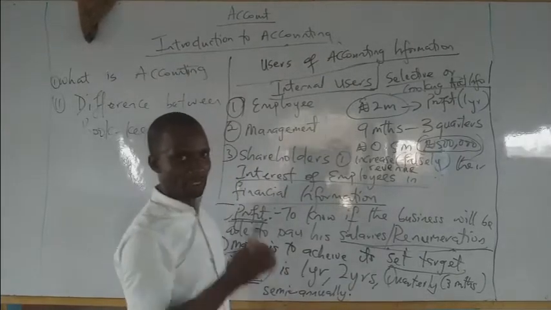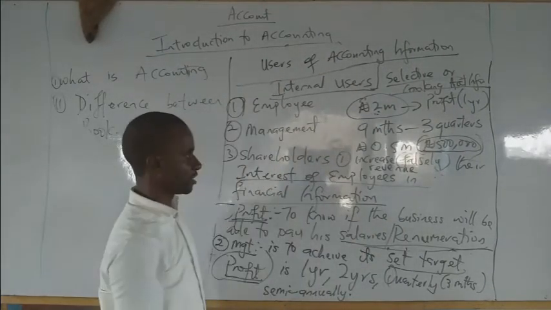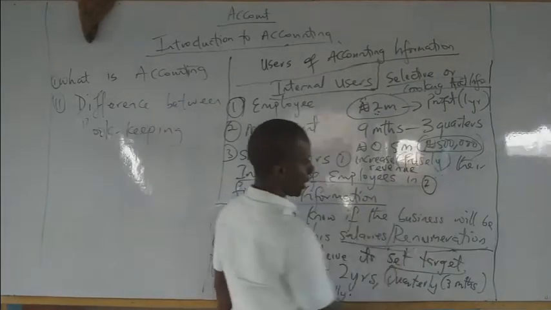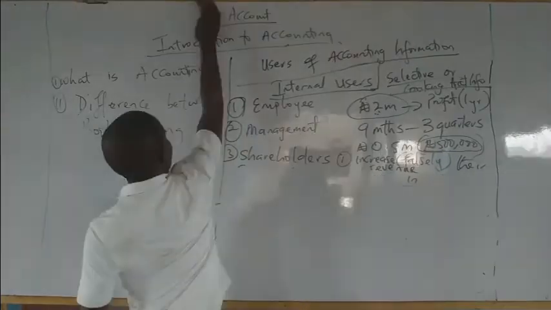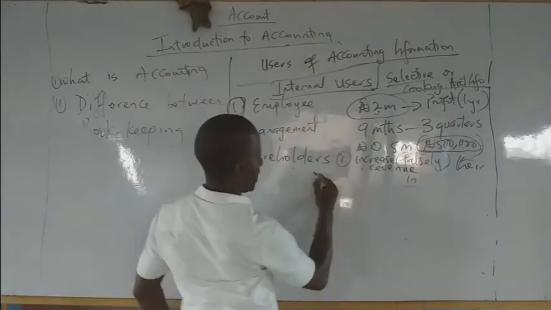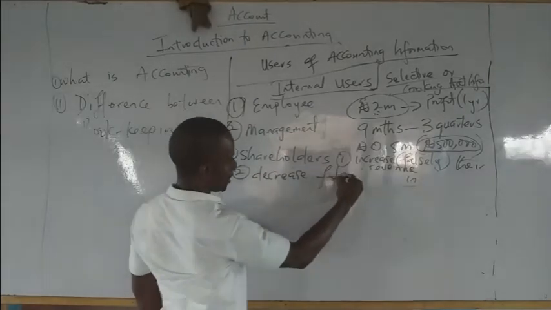Because they know once they forcefully increase their revenue, their profit will also increase. Or another way is they will decrease forcefully.